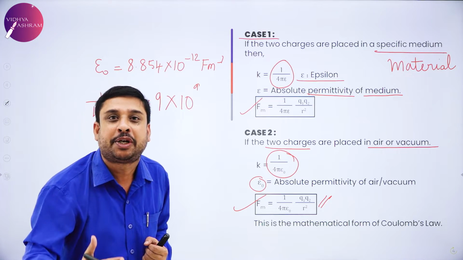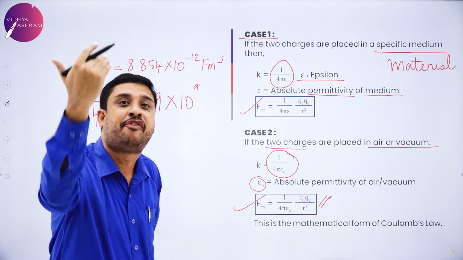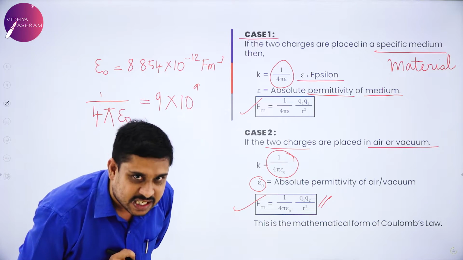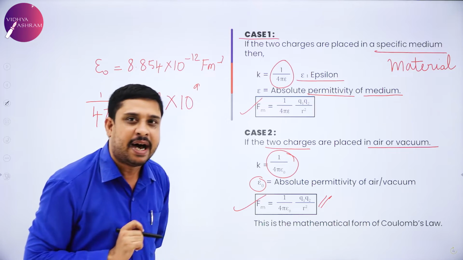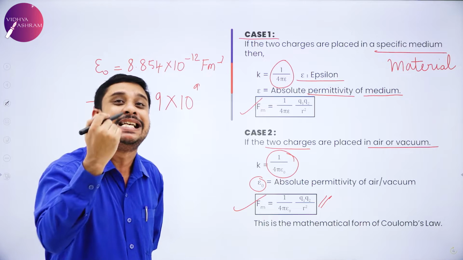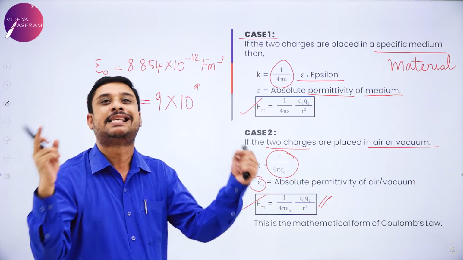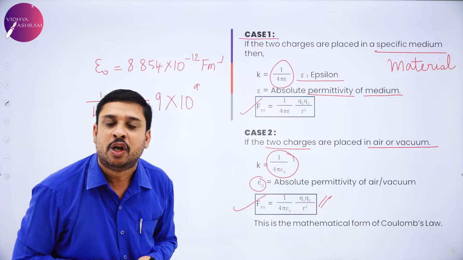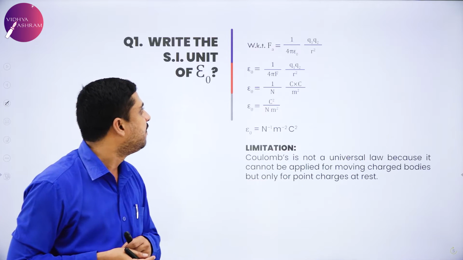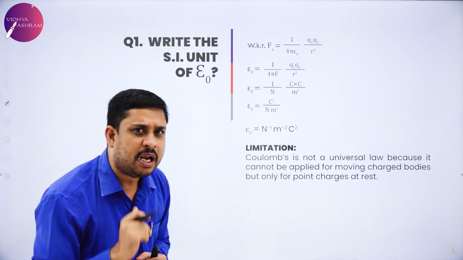Permittivity is the property of the medium to decide the electrostatic force. So when I talk about permittivity, it is nothing but the property of a medium to decide how much electrostatic force is acting between two charges, and that is what we call permittivity. Now, we go on to a simple bookwork.